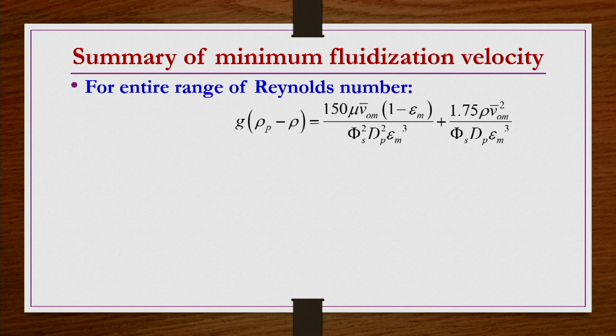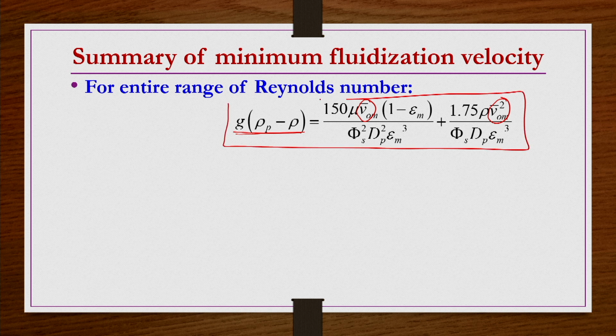So, in the Ergun equation, the left hand side delta p by L was replaced by g delta rho multiplied by 1 minus epsilon m, and on the right hand side, wherever V0 bar was there, it was replaced by V0 m bar. There was 1 minus epsilon m whole square on one term and 1 minus epsilon m on the other, so a 1 minus epsilon m factor can be cancelled out on the left hand side wherever possible. So, the final equation that we got is this one.